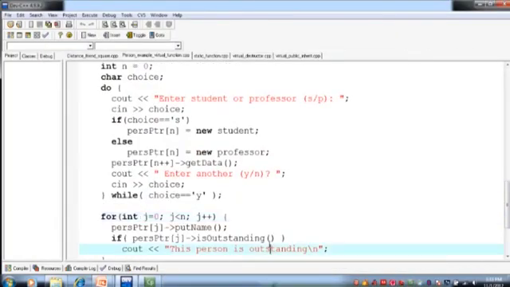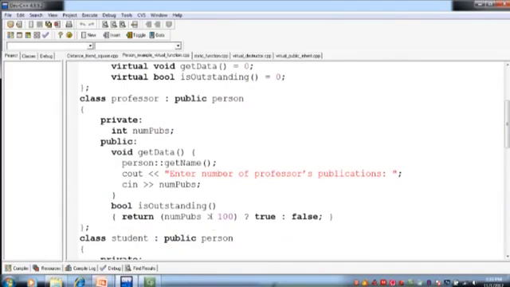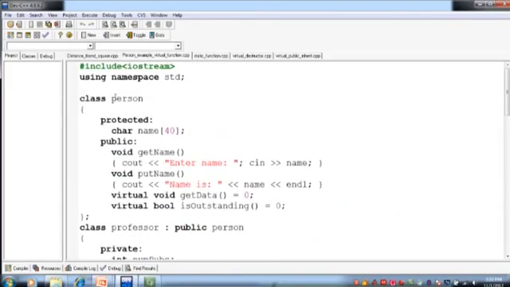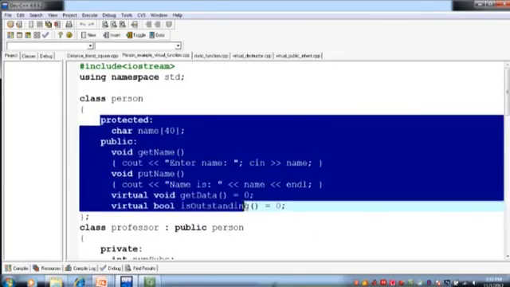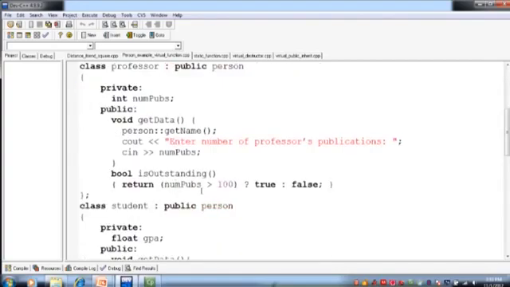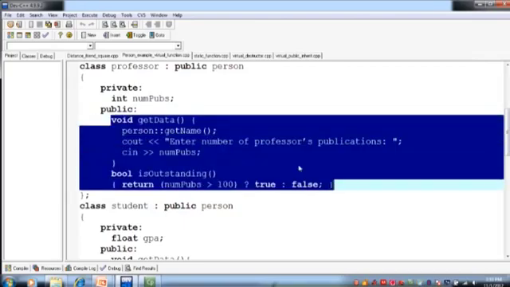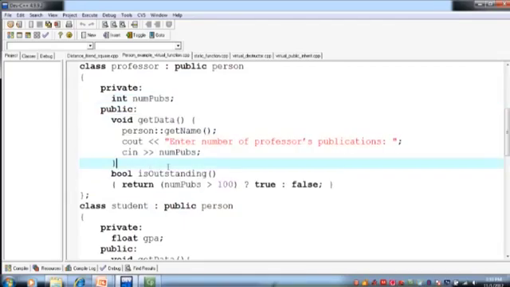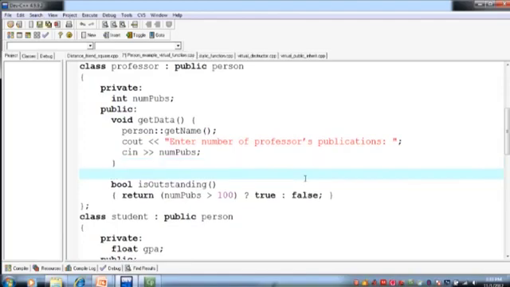So put name का जो function है, that is in the person class. So person class में function है put name का, कहाँ पर है? So that is the function, right? So we do not have any function here in the professor class that displays number of publications. Okay, so let's write a function